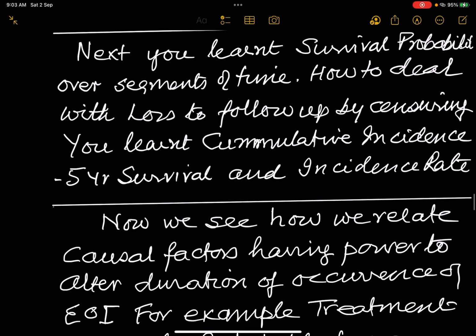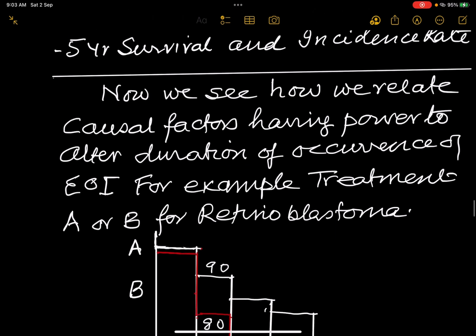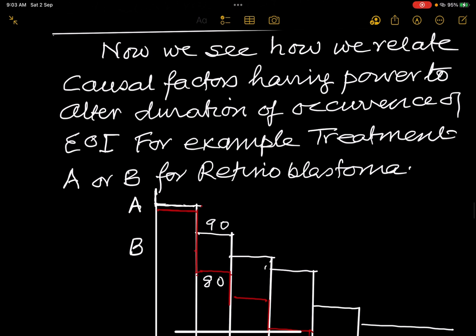Next you learnt the survival probability over segments of time, how to deal with loss to follow up by censoring. You learnt cumulative incidence, that means 5-year survival, and the difference between cumulative incidence and incidence rate. Now we see how we relate causal factors having the power to alter the transition rates, or when will that event of interest occur? Duration at which the event of interest will occur.